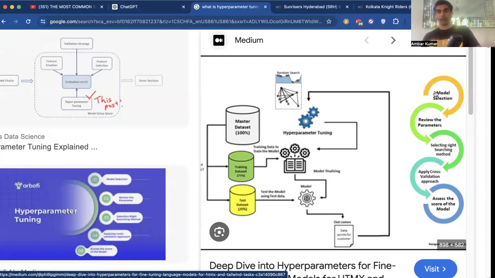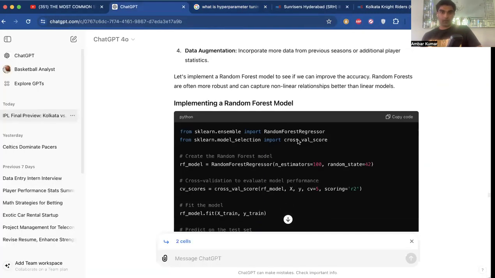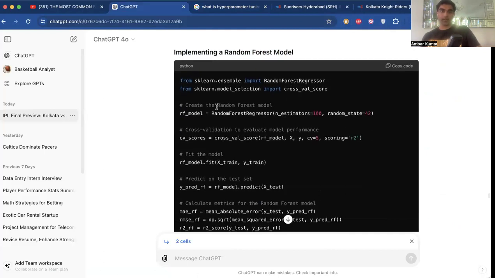So what does that really mean? Let's slow that down a little bit, and then we will end this video, and I'll say goodbye to you guys. But before we do that, we have to go into this over here, where we talk about the Random Forest model. We already talked about the actual model itself, but now let's implement that.